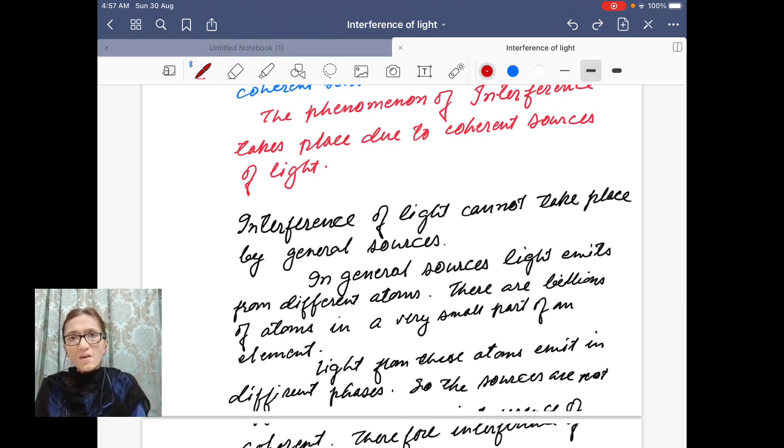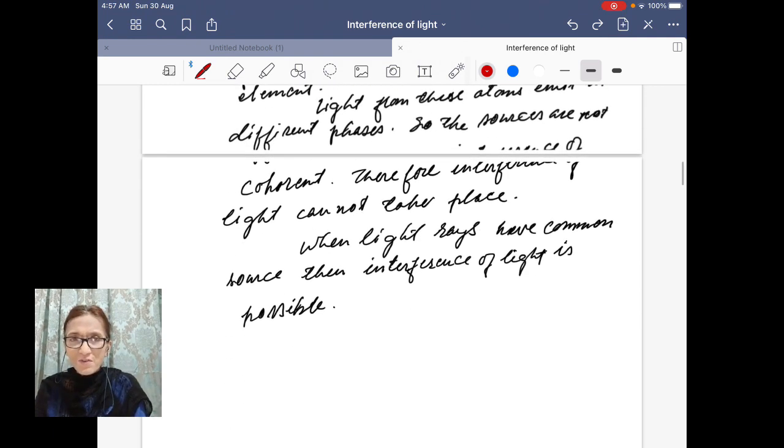Light generally does not interfere because light comes from atoms. In an element, in a small part, you have millions of atoms and they are emitting light waves. Now they are separate entities. They will emit light with different phase angles, and this phase angle will also change in time. So generally the light waves from a general source of light do not interfere. But if light can be obtained from a coherent source, these may also interfere. So all this we have to learn in this chapter.